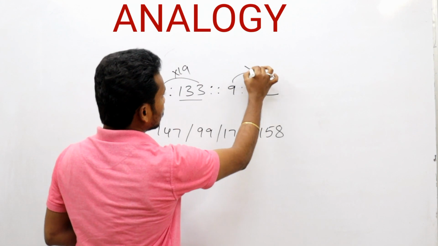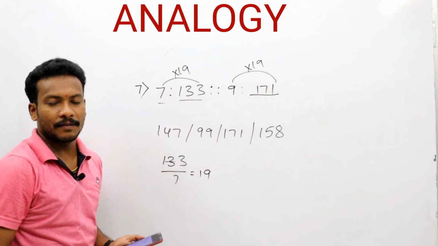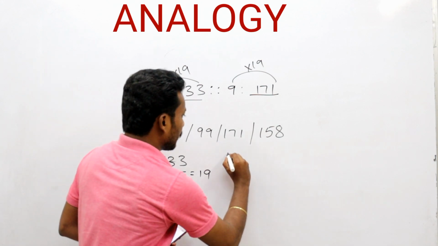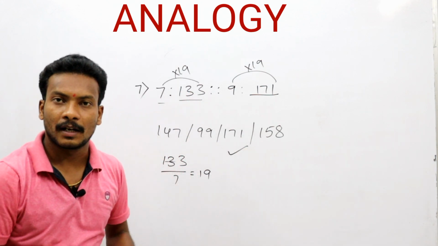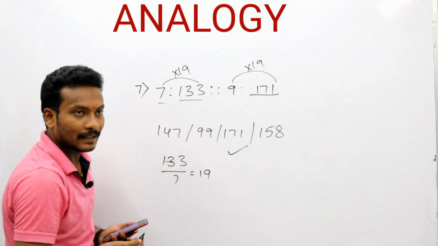Now we have to repeat the same operation for 19. 19 nines are 171. That is a number in the options. We need 171. Otherwise, is there any other logic we have to apply? Okay, here it is 133.